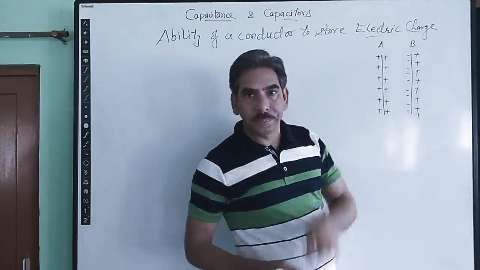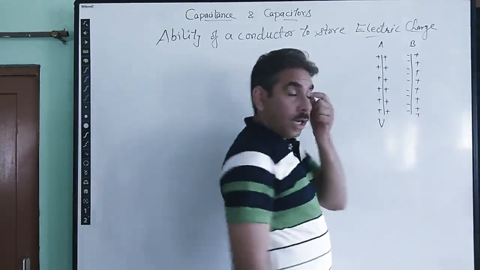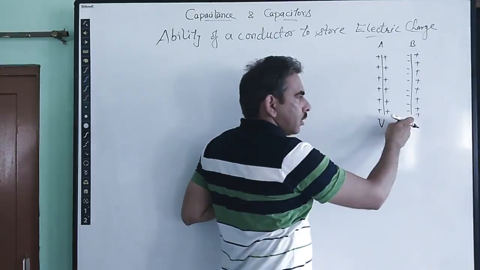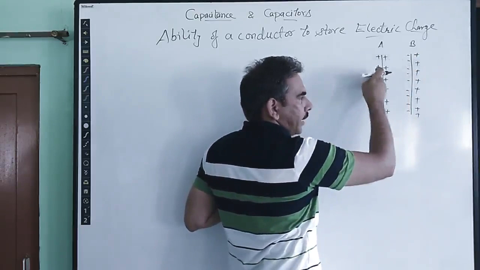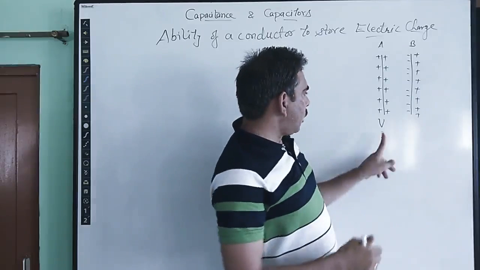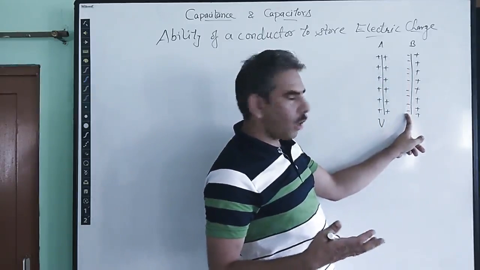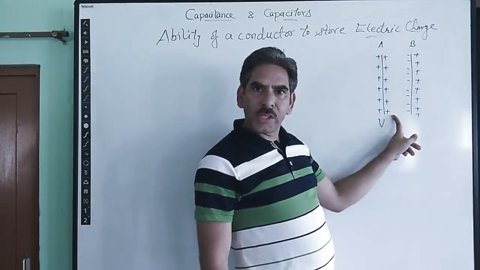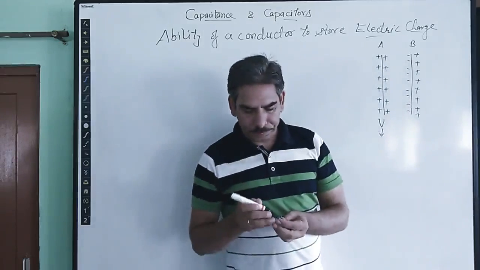Because the first plate was charged, it has been raised to some potential V. Now a neutral identical plate is brought close to the first plate, due to which electrical induction happens, and a negative charge develops on the face close to plate A, and a positive charge on the face which is further from plate A. So this negative charge on the closer face of plate B will try to neutralize the effect of the positive charge of plate A, due to which its potential will decrease by some amount.